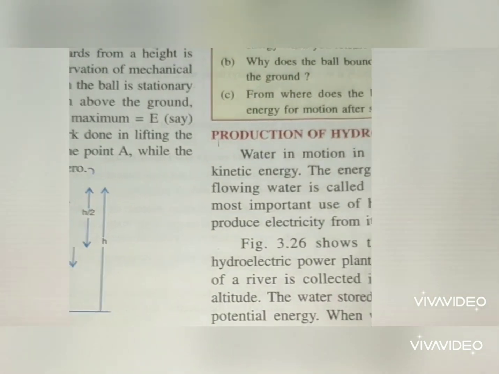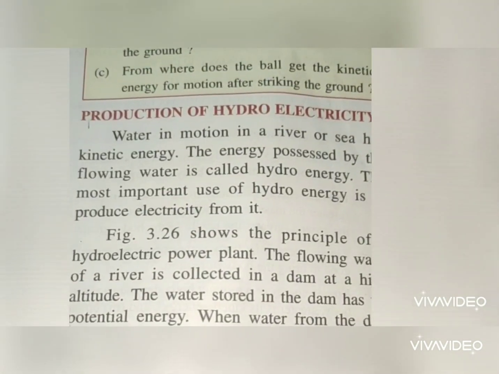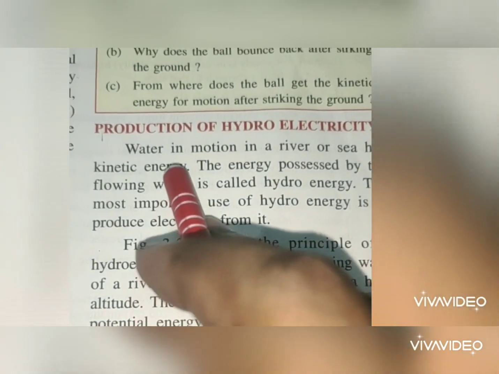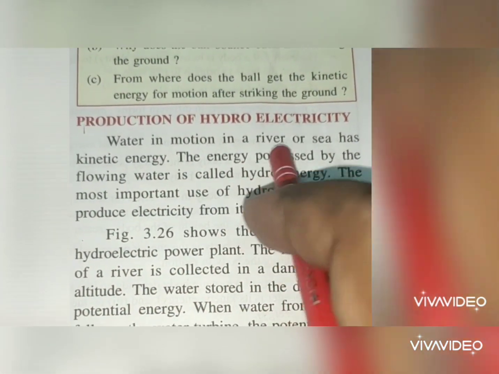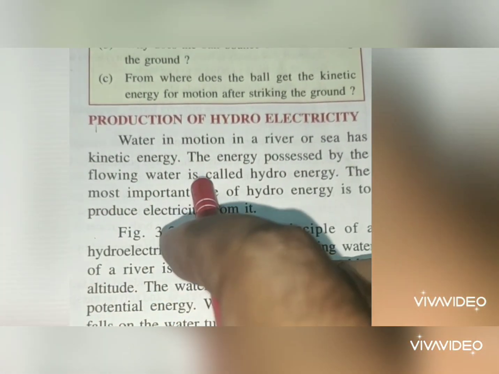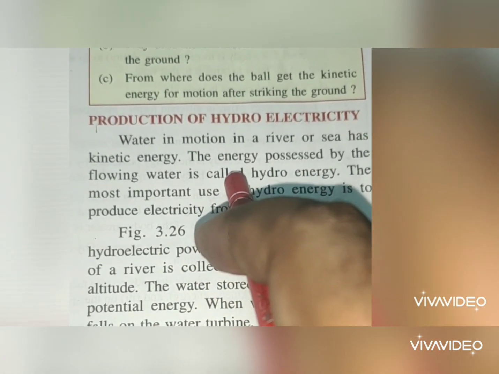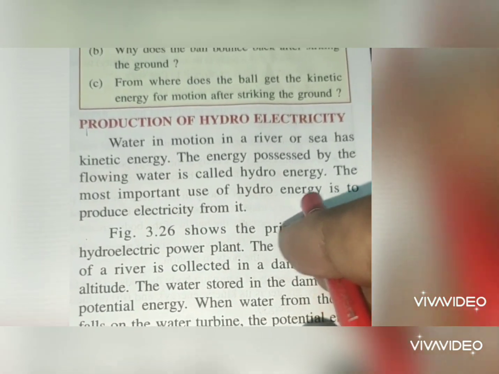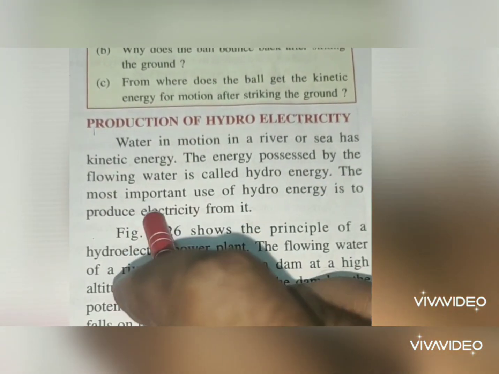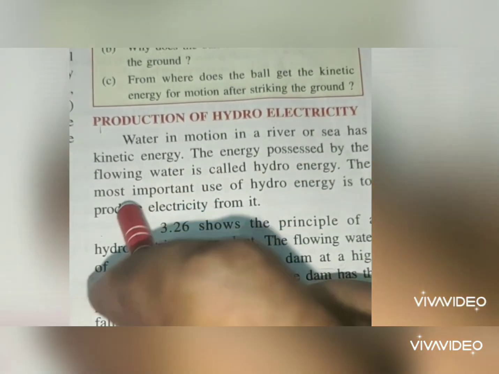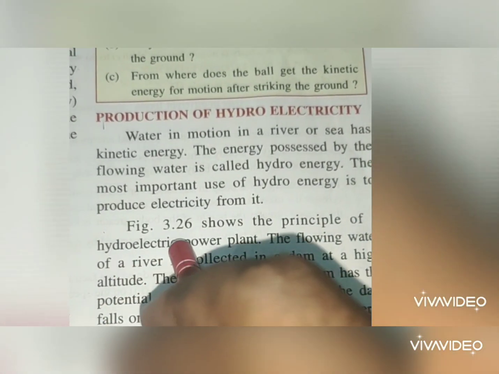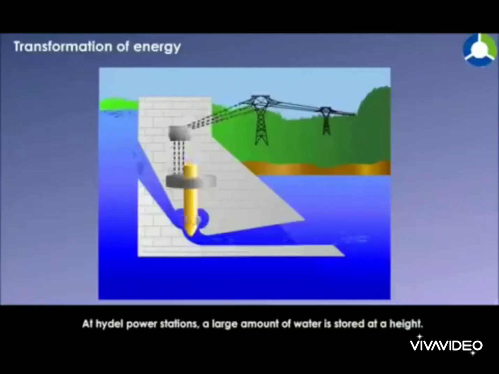Now our last topic is production of hydroelectricity. Now you can see that water in motion in a river or sea has kinetic energy. The energy possessed by the flowing water is called hydroenergy. The most important use of hydro energy is to produce electricity. Likewise, the principle of a hydroelectric power plant.